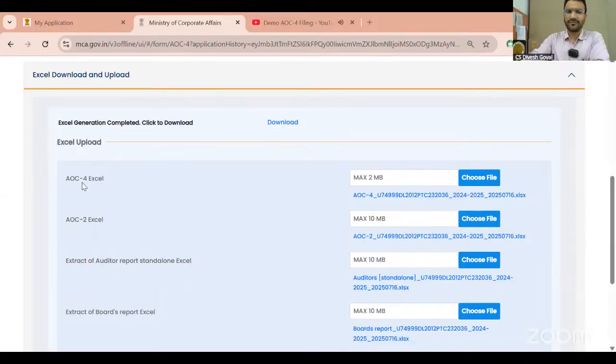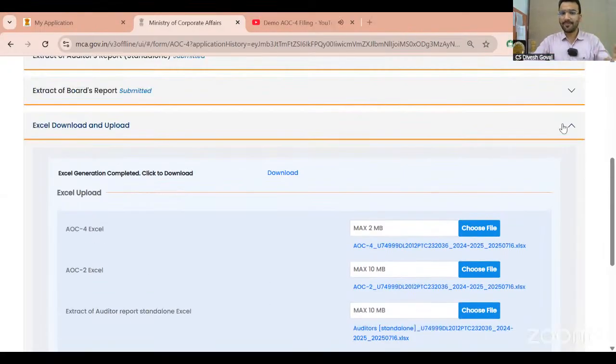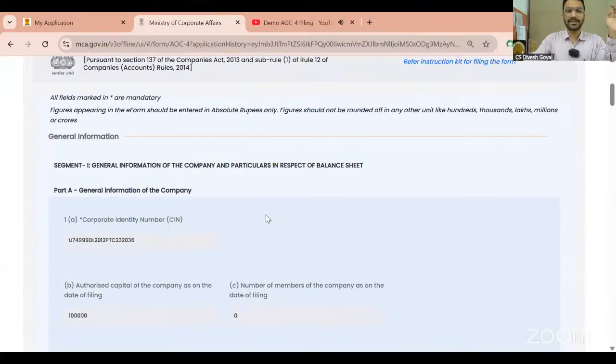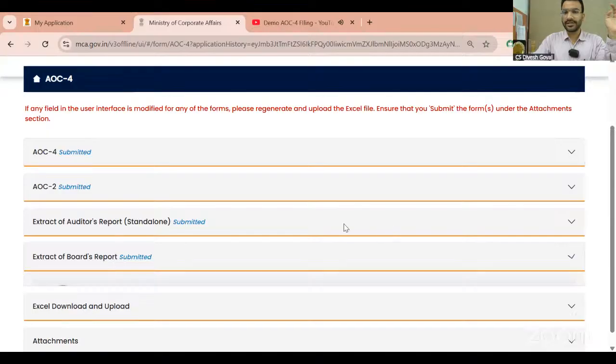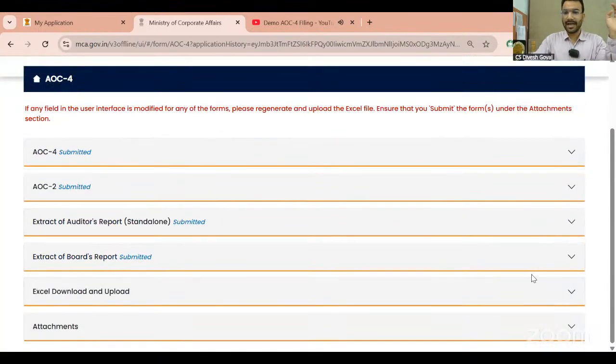So this is some different form. I have uploaded AOC-4, AOC-2, extract of the auditor report, extract of the board report, because in this form I have not selected the consolidation, so it is not showing. So I have uploaded all the Excels. Now many times it happens you want to see your filled form before submission with the ministry. So here is the option. You can just see your form like this by clicking here. Like, I want to see my electronic director report, just click here, and your electronic director report is in front of you. Whether you have uploaded the Excels or not, I can see here.